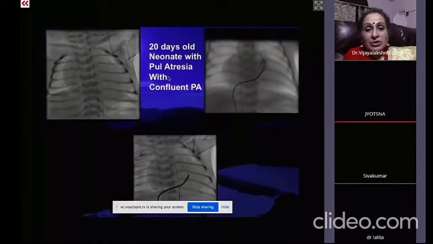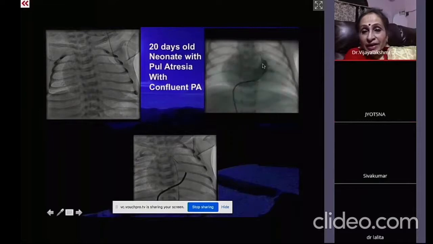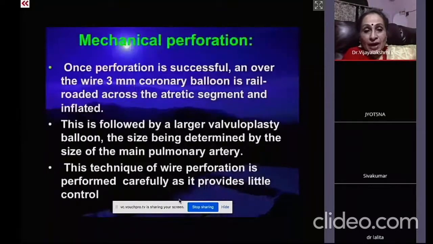Now here I'm showing you, it's a very tight one, but echo showed that there were confluent pulmonary arteries, and you can see that I have kept two guide wires. One is the floppy guide wire to see where the tip is, and the other one is the whisper guide wire, which is to perforate that. Once you perforate the thin membrane, through the PDA it has gone into the descending aorta. This is only a 20-day-old baby with pulmonary atresia. And since there is a confluent pulmonary artery, we can do this. So I'll move to the next one.